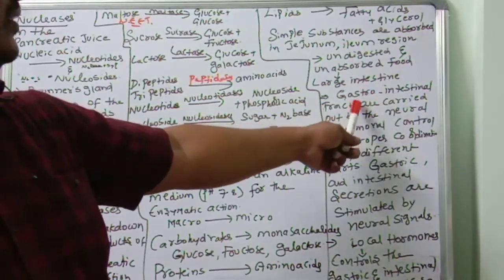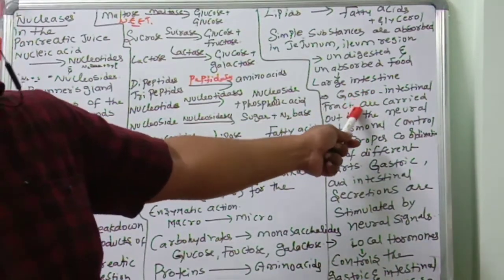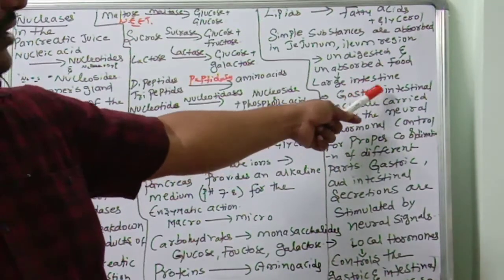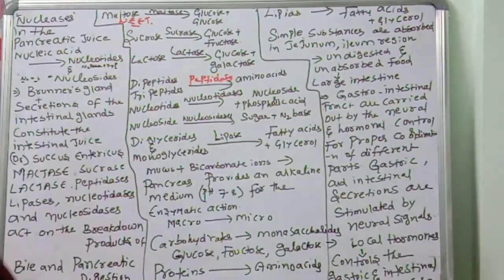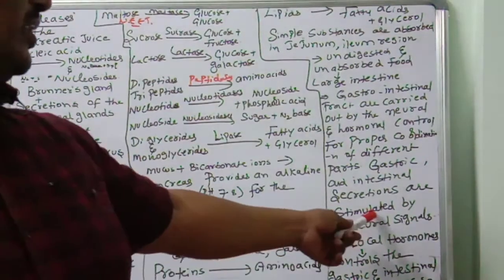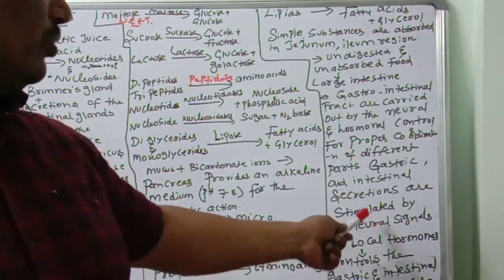Next, the secretions of gastrointestinal tracts. The secretions of gastrointestinal tracts are carried out by neural and hormonal control. So the secretions of gastrointestinal tracts are under the control of which one? Hormones and nervous system control. So for proper coordination of different parts, gastric and intestinal secretions are stimulated by neural signals, the nervous system.